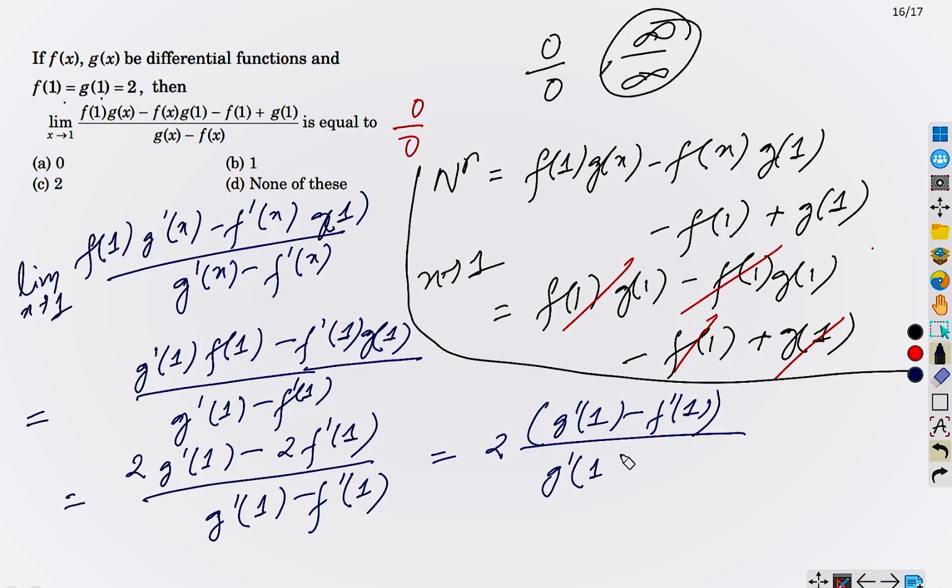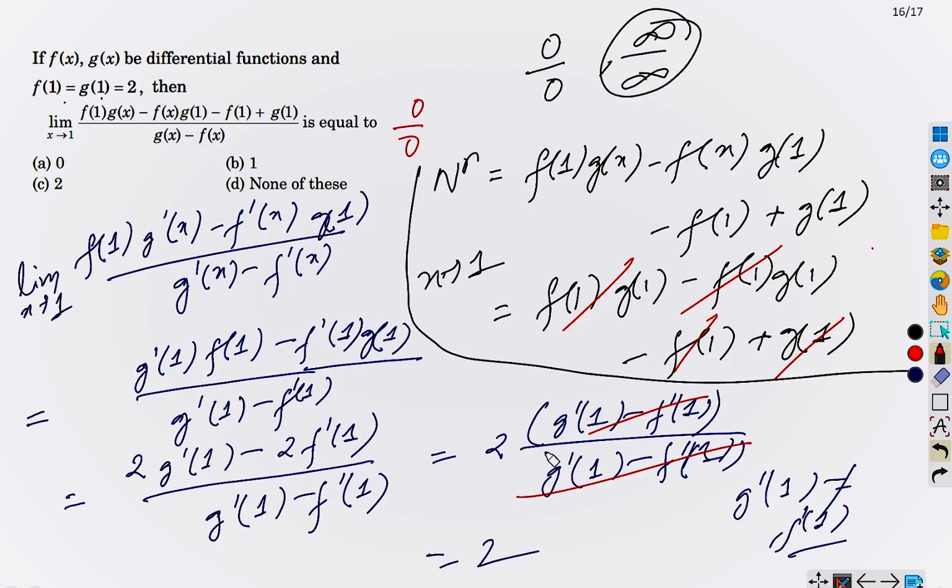Only one thing is that we have assumed here that g dash 1 is not equal to f dash 1. Okay, we have assumed this. So the answer is 2 because this thing will get cancelled out. So the answer is C. Yes.